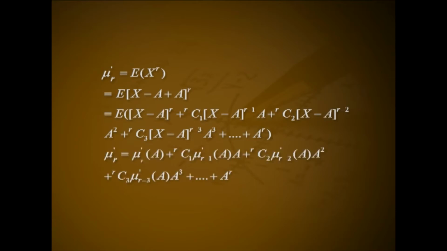That is mu r dash equals mu r dash about a plus rC1 mu r minus 1 dash about a into a plus rC2 mu r minus 2 dash about a into a square plus rC3 mu r minus 3 dash about a into a cube plus etcetera, plus a raised to r.